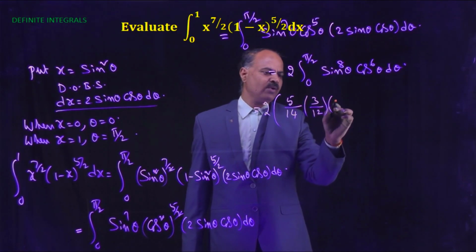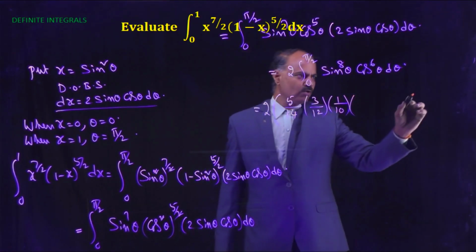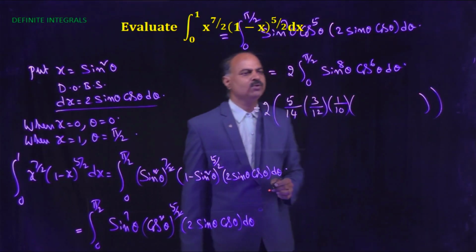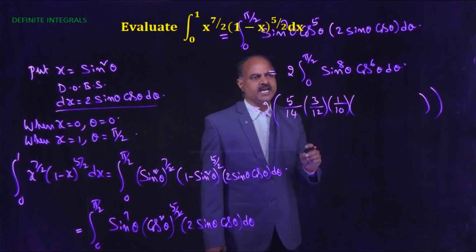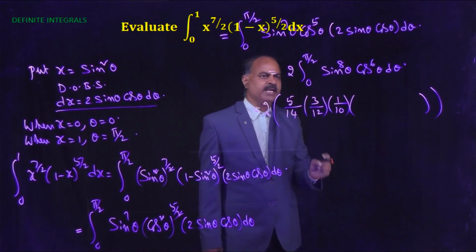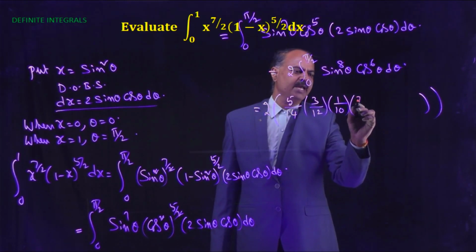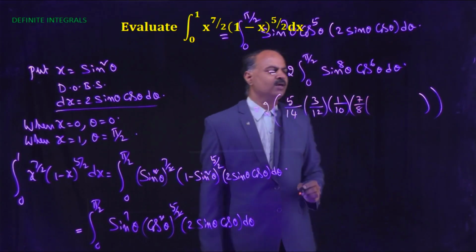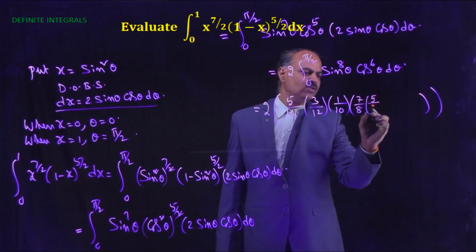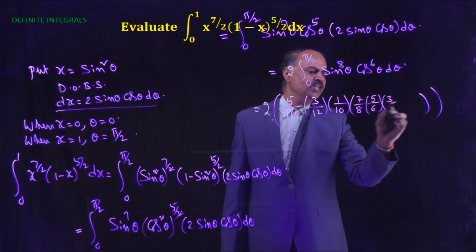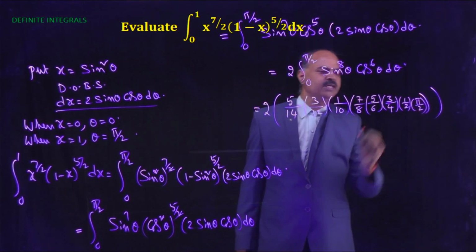Subtract 2 from the denominator, that is equal to 1 by 10 into the integral 0 to pi by 2 of sin to the power 8x dx. If In equals the integral 0 to pi by 2 of sin to the power nx dx, then In equals n minus 1 by n into In minus 2. So here n minus 1, 8 minus 1, 7 by 8 into, subtract 2 from numerator, subtract 2 from denominator, 5 by 6 into 3 by 4 into 1 by 2 into pi by 2.